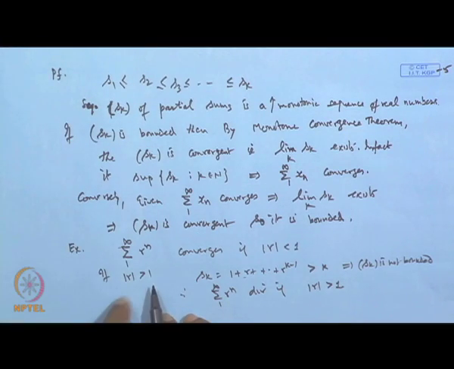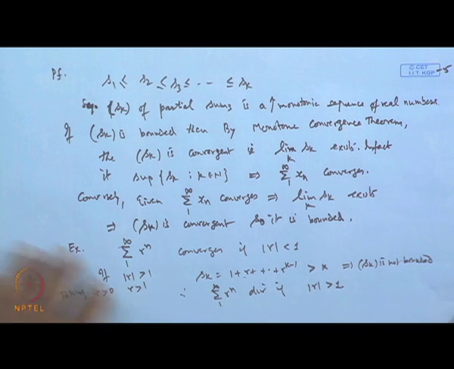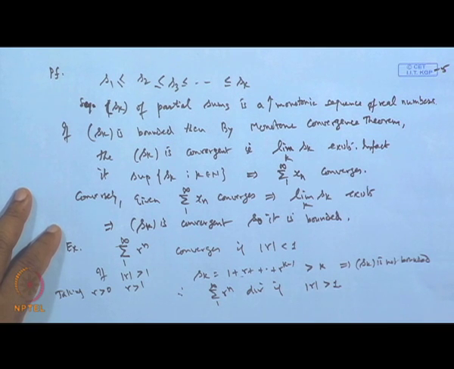So, here when we are taking mod r greater than 1, basically we are choosing all r to be greater than 1, positive. Taking r greater than 0 or positive, then this diverges, and when r is equal to 1, obviously again we take 1 plus 1 plus n. So S n diverges, therefore it is unbounded, therefore it is not convergent. Okay. Similarly, for this.